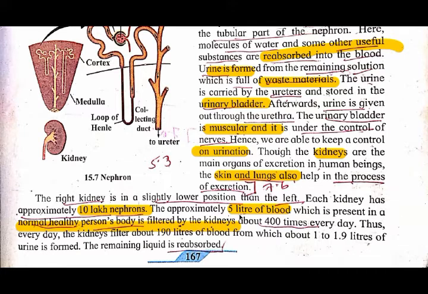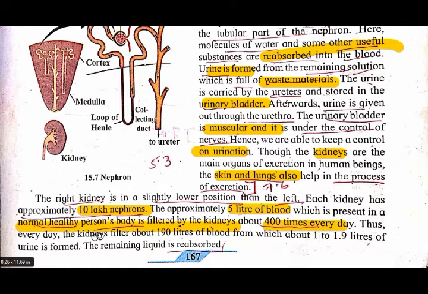Approximately 5 liters of blood in a healthy person's body can be filtered by the kidney about 400 times every day. Understood? So this point you remember, it is important.